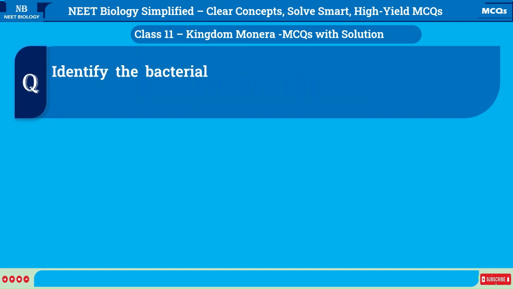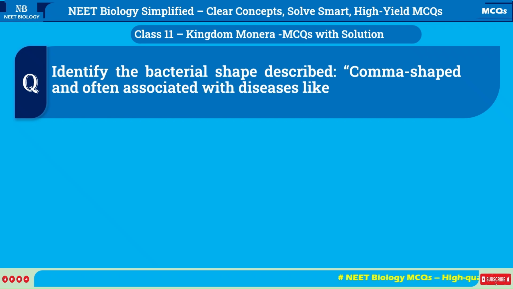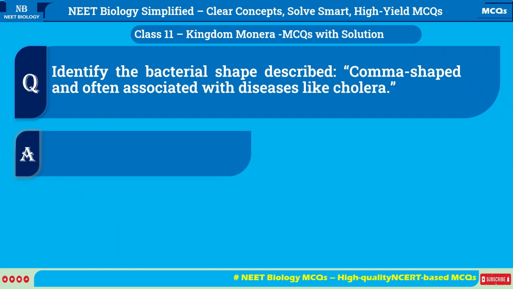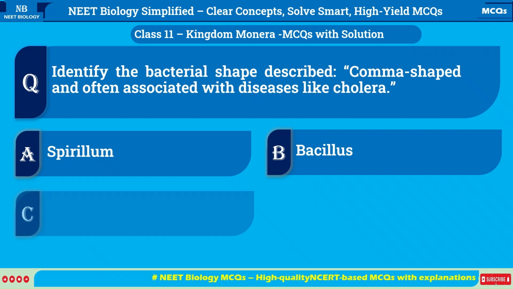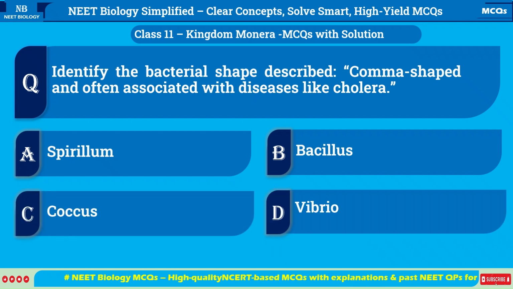Identify the bacterial shape described: comma-shaped and often associated with diseases like cholera. A. Spirillum. B. Bacillus. C. Coccus. D. Vibrio.